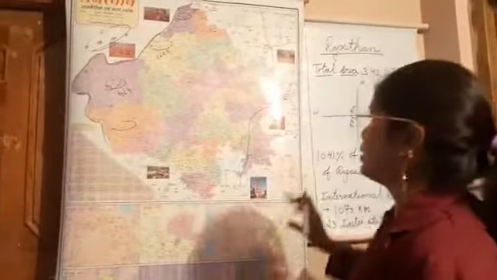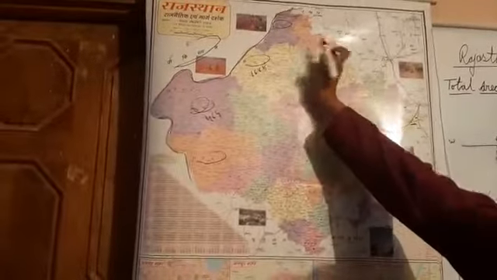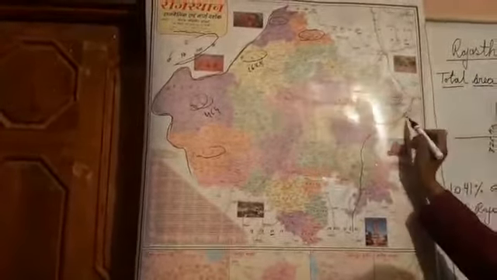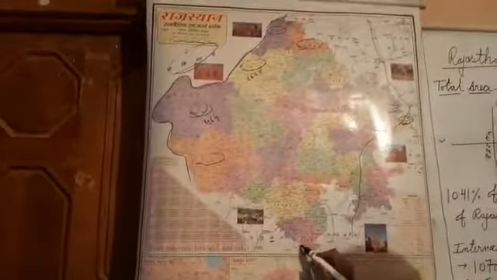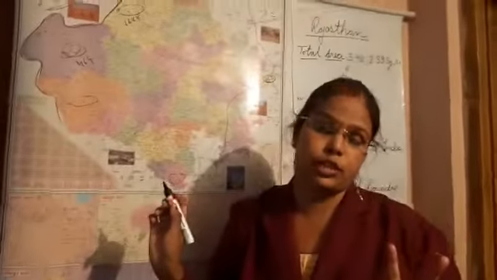And 4 districts: Hanumangarh, Bharatpur, Dholpur and Banswara. I repeat it again. Hanumangarh, Bharatpur, Dholpur and Banswara touch 2 states. Yes?